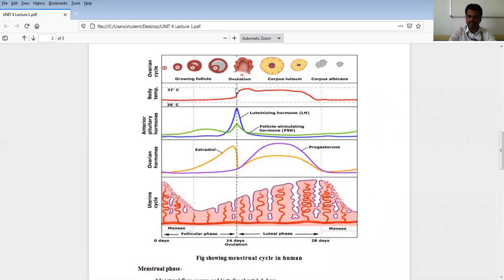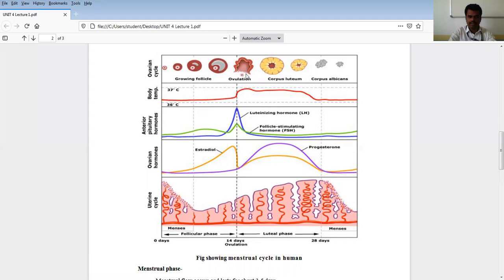What do you mean by ovulation? The process of release of an egg from either one of the ovaries in a female. So on exactly the 14th day of the menstruation cycle, that process is what we call ovulation, and this ovulation is required for further fertilization and embryo development. So look here: during ovulation, what is the main cause of this ovulation in the ovary? The LH surge, we call it.